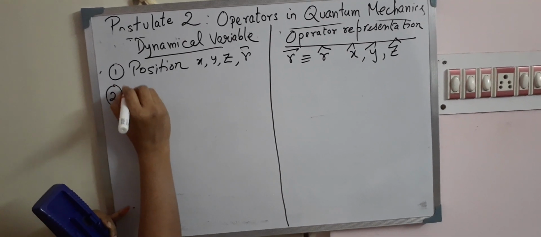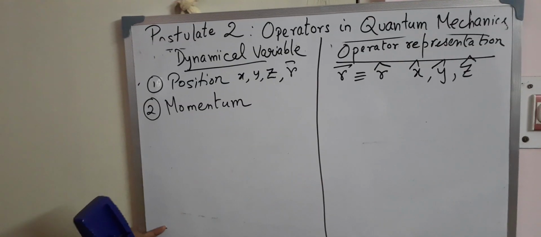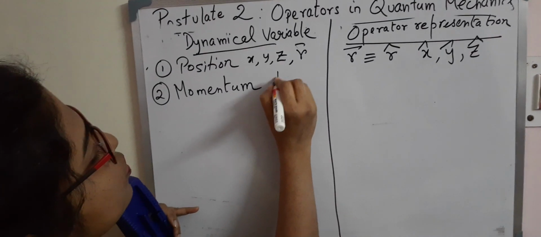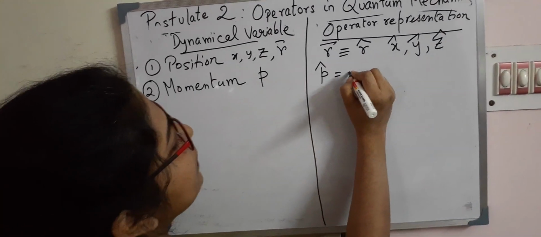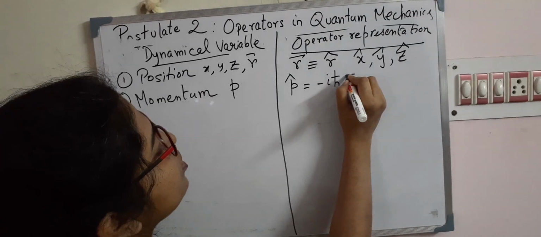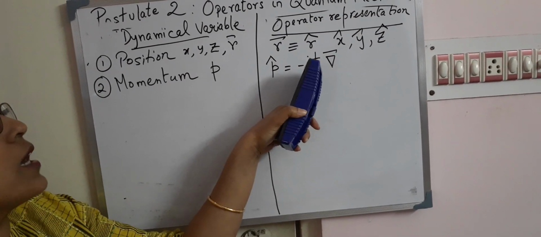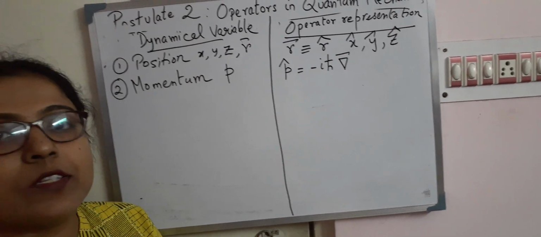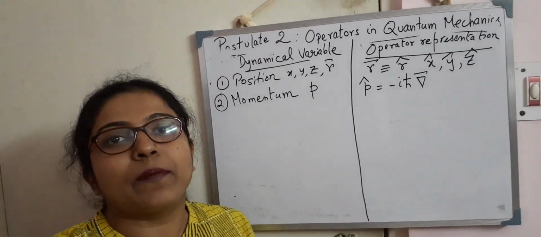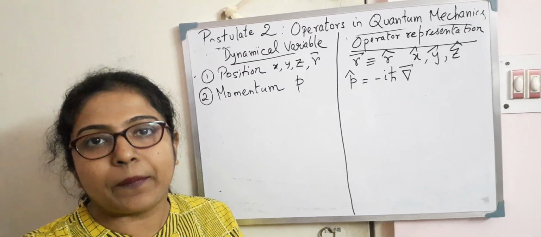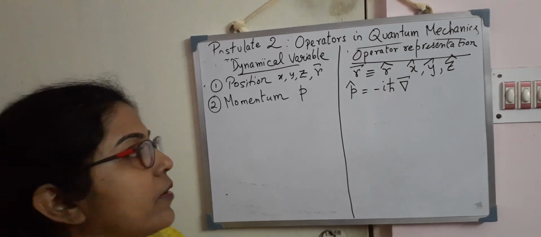Next let us talk about momentum. Momentum we usually denote as P. Now in the operator form we will write P cap is equal to minus i h cut times the gradient vector in 3 dimensions. Here h cut is h by 2 pi, and this i is the imaginary number i, and the gradient vector, all of you know, is i cap del/del x plus j cap del/del y plus k cap del/del z, where i cap, j cap, k cap are the unit vectors.